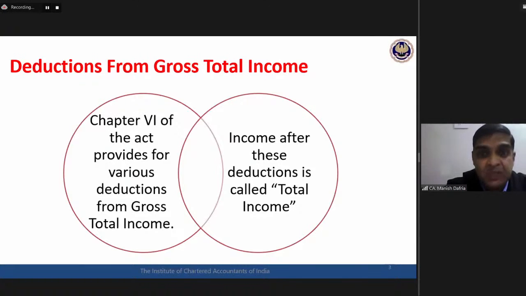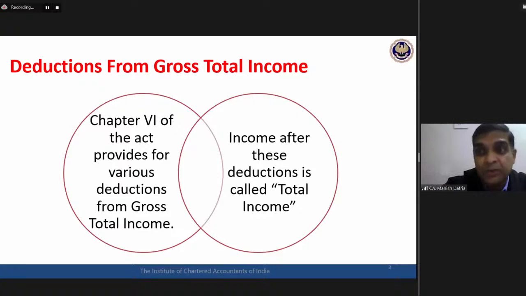There is a difference between gross total income and total income. Normally speaking, in income tax, in fact, there is no word called income. If anybody talks to you about income, as a tax professional, you need to ask whether you are talking about gross total income or total income. If he says my income is this much, is this GTI or TI? What is the difference between gross total income and total income?